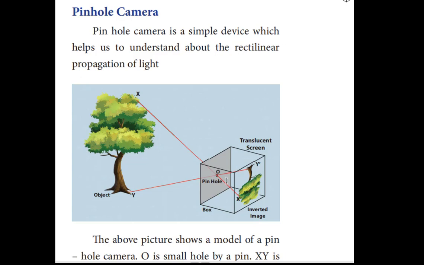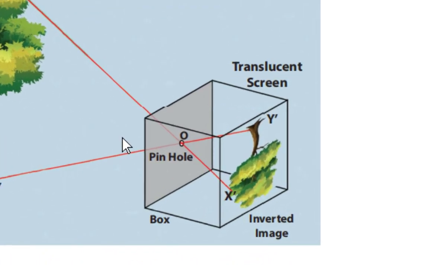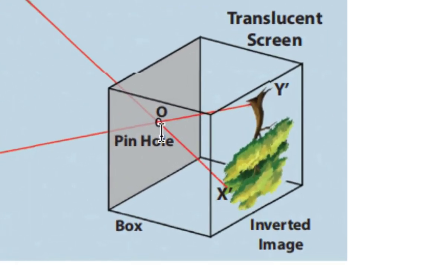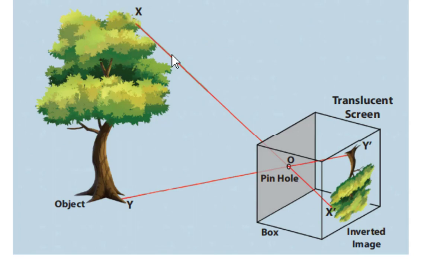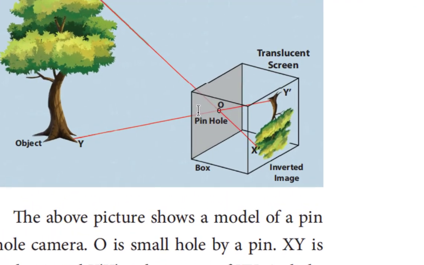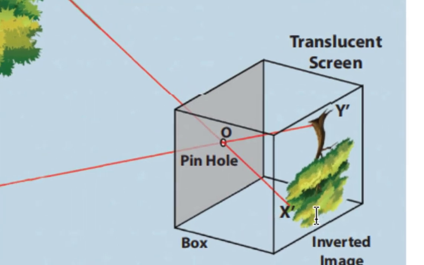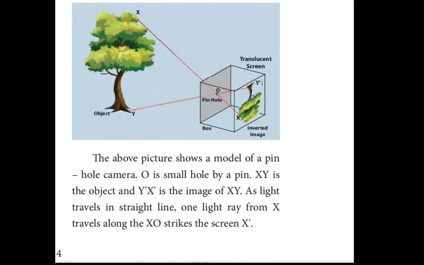What happens when you make a big hole? Then the image will be blurred. Light rays entering the spot may overlap one over the other, and hence we get a blurred image. So you have to make the hole very small, and it should not be a very big one. Now let us explain in detail. Let X be the ray coming from the top of the tree and Y be the ray coming from the bottom of the tree. In this pinhole, it is inverted. X takes this path and converges at this point, and Y takes this path and converges at this point. So we are getting the inverted image.